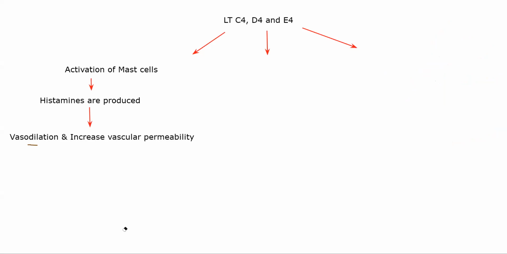Second part is, these leukotrienes will bind to endothelial cells directly, increasing vascular permeability. So in the first scenario, you had histamines that were causing vascular permeability to change.